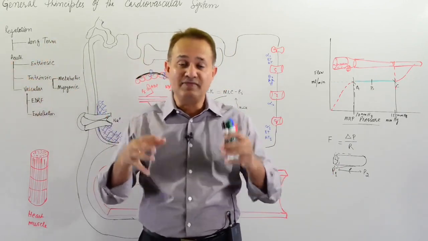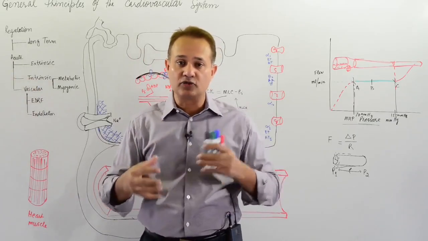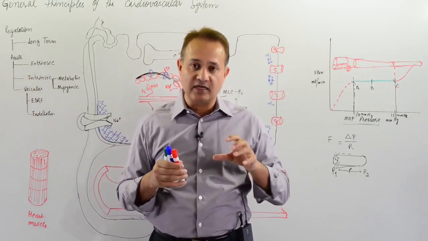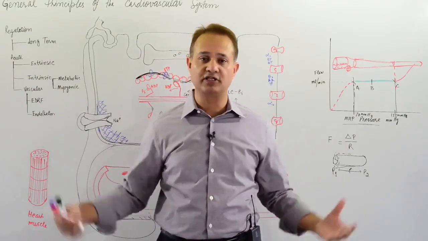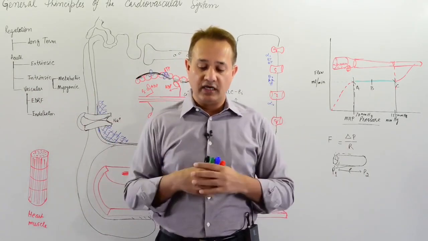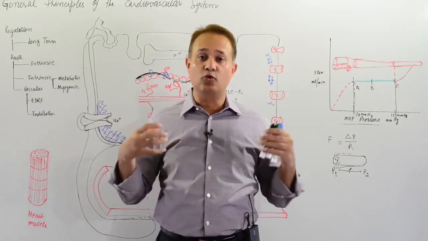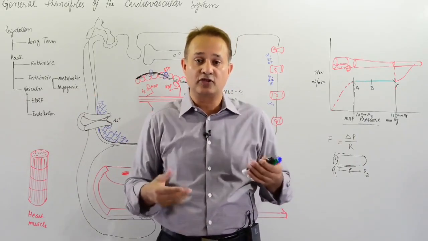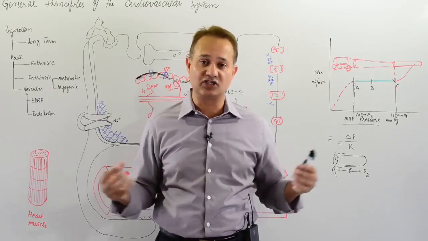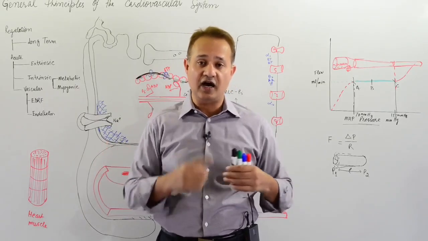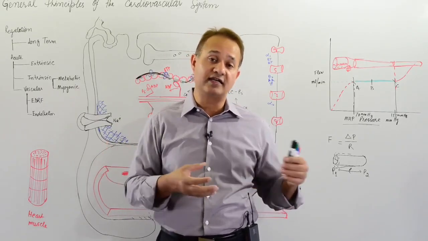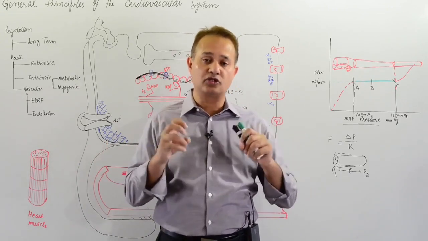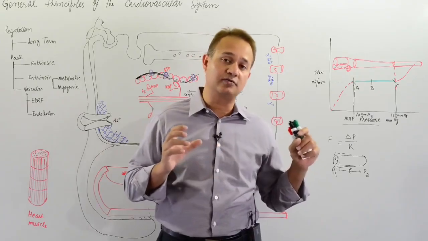Acute change, or immediate change, responds to the local needs. And why do we need local needs? Why do we not just have big circulation all over the body all the time? The heart cannot take a workload that keeps a very high flow in the body. You actually know that in certain conditions, when there is a shunt or beriberi-like situations, the heart can become overloaded and it can start failing. So the heart cannot work so much all the time to continue a very high flow under pressure.